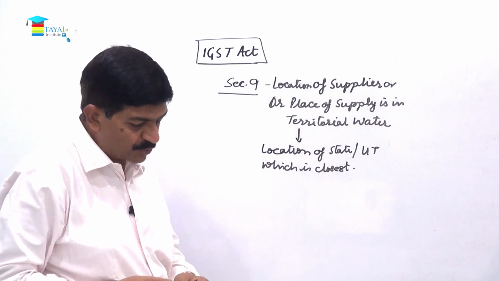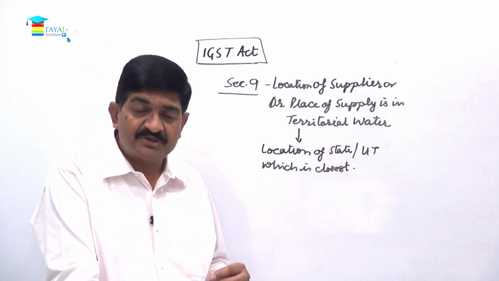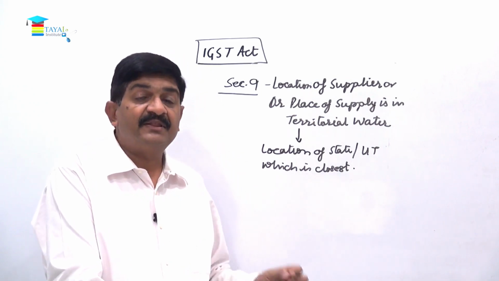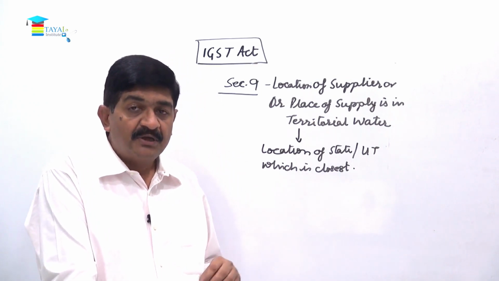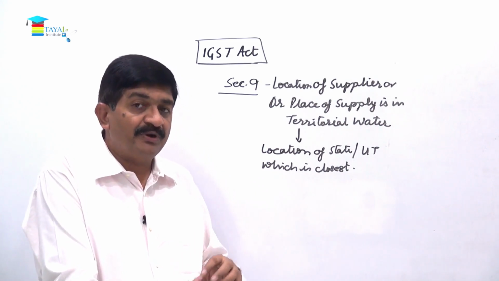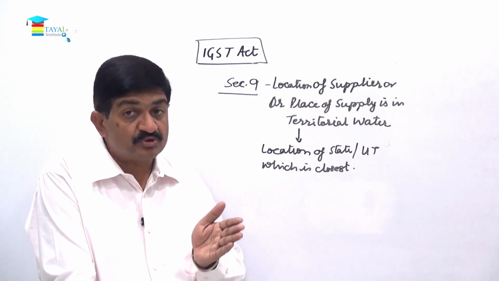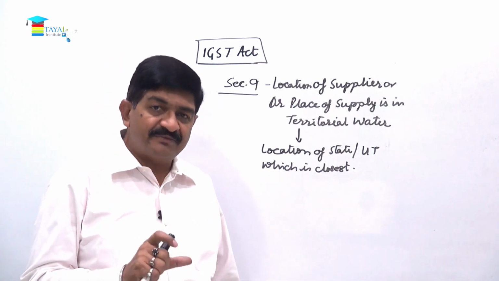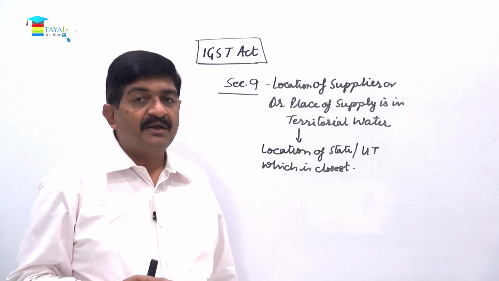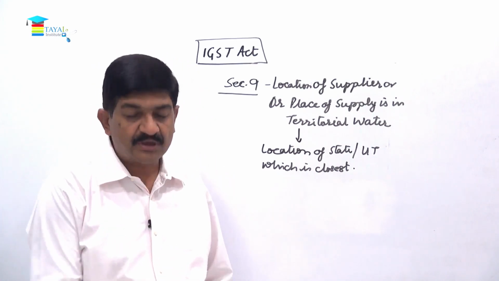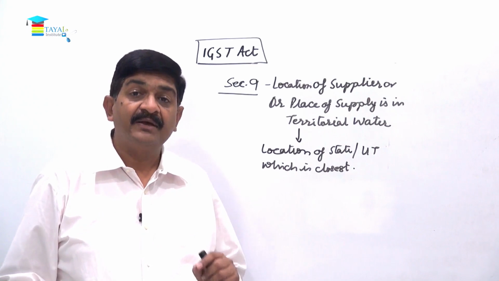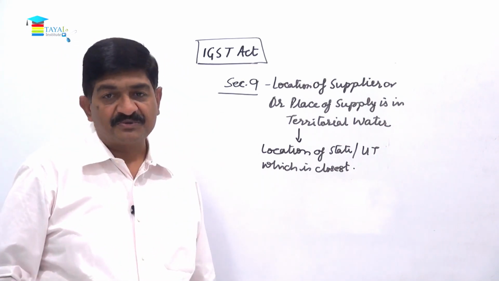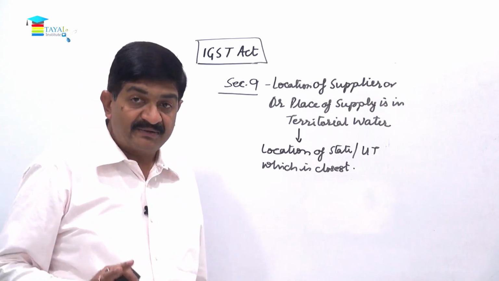So assume that some goods are being supplied from the domestic market to a vessel which is in the sea, but within the Indian territorial water. Now when it is in the sea, quite possibly it is close to Maharashtra and also close to Gujarat, but from somewhere it is closer. So whichever is the closest baseline, accordingly the place of supply or the location of the supplier will be determined. So this is the location of supplier or place of supply where it is in the territorial water.